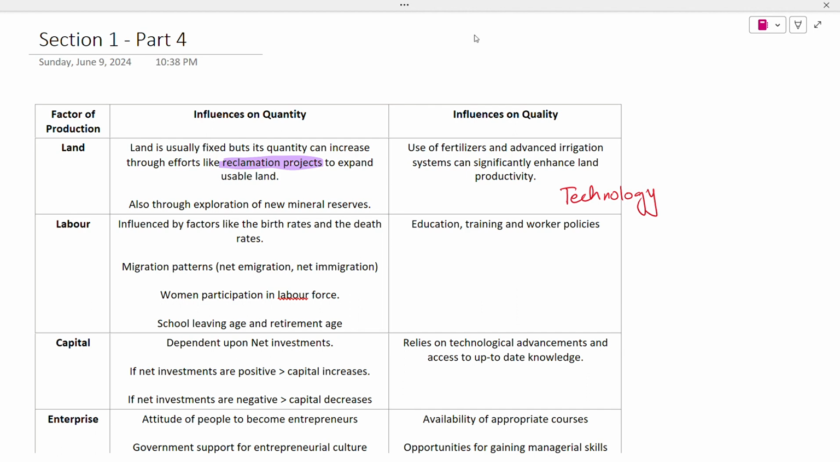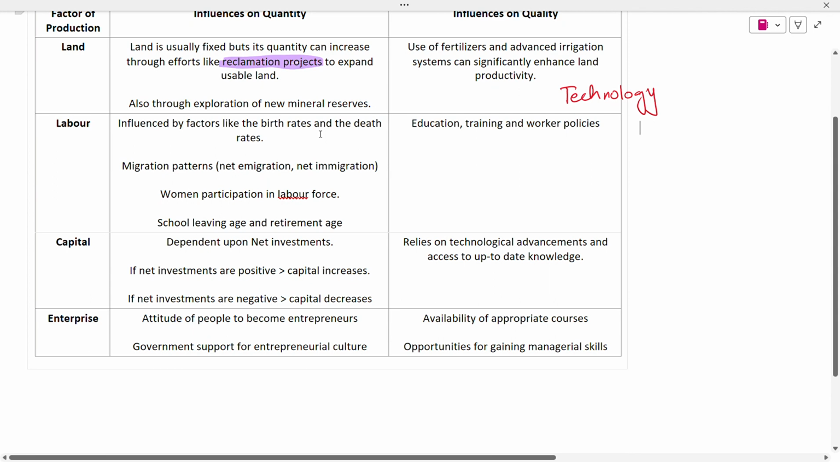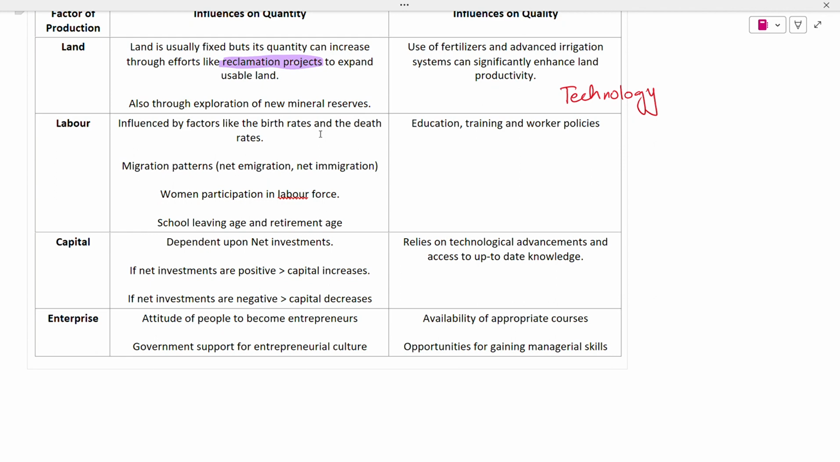Moving on, if we talk about the quantity of labor, this is influenced by many things. Number one thing is birth rates and death rates. Obviously, we know that birth rates and death rates eventually affect population growth in the economy. If the birth rates are greater than the death rates, our population would grow, and if our population grows, the number of labor in the economy will also increase. On the contrary, if death rates are greater than the birth rates, in the long run our population will decline, and a decline in population would mean our working population will also reduce, and hence the labor will reduce in the economy.